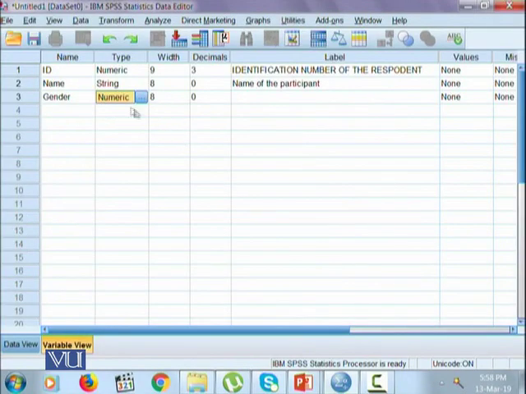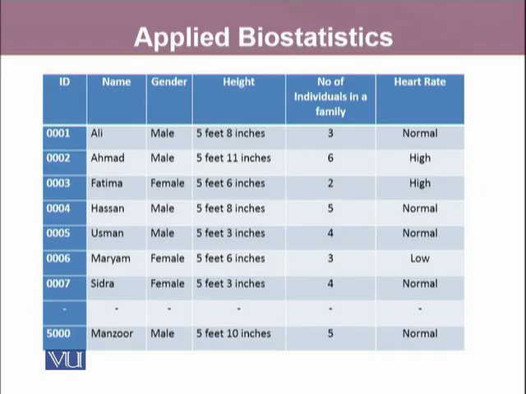Hence, we will enter the gender variable as a numeric variable, with width 8 and decimals 0, and the label will go as gender of the participant.